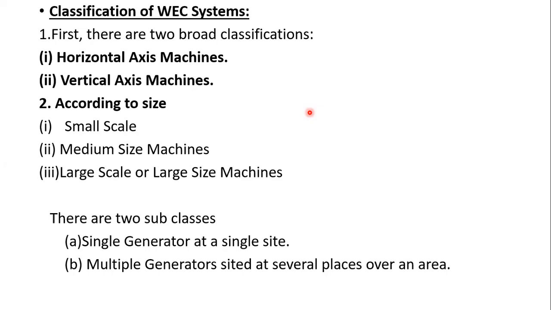And the second broad classification is vertical axis machines. In this, the axis of rotation is vertical. And the sail or blade, blade also can be called a sail, S-A-I-L, or propeller. This sail or blade is also vertical. So these we can see in ancient Persian windmills. If you see the ancient Persian windmills, we can observe this design. These are very similar to these vertical axis machines.